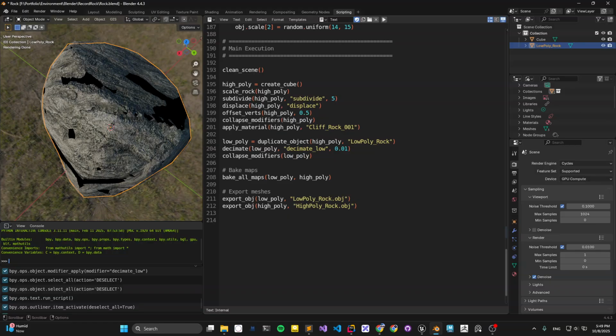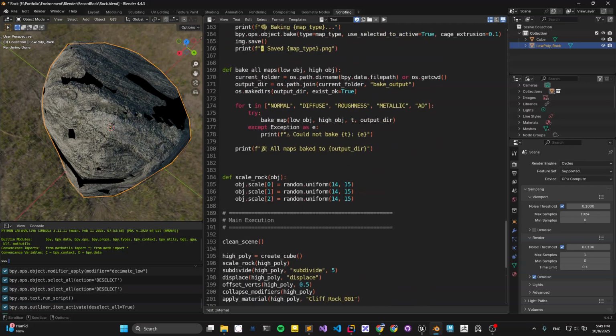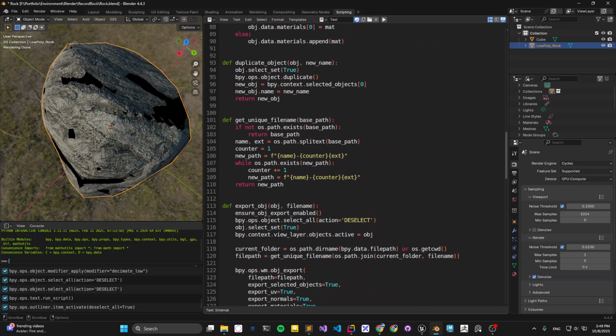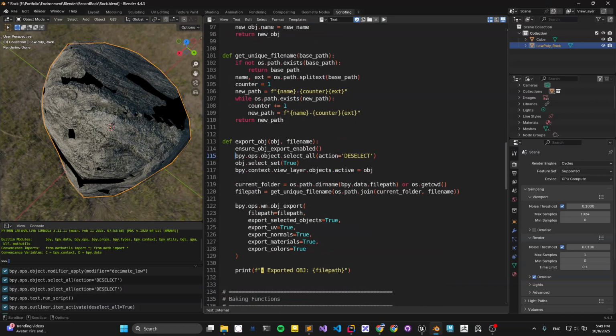And finally you're going to export the OBJ file. So basically we just find the current folder and export using the API, apply the export settings, and that's it.